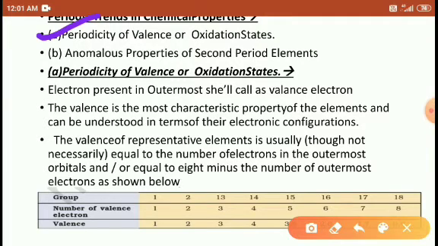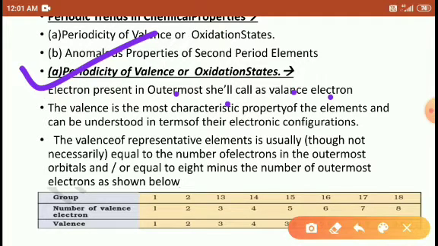We are discussing two topics. First one, periodicity of valence or the oxidation state. The second one, the anomalous properties of the second period of elements. So let's start with the first one, periodicity of valence or oxidation states. Electrons present in the outermost shell are called valence electrons.